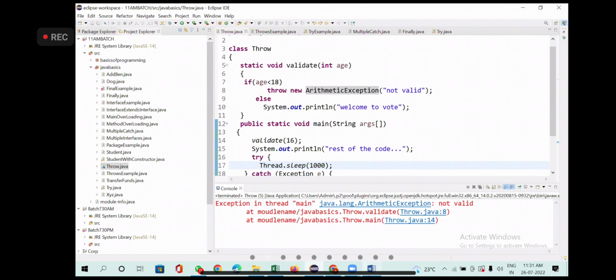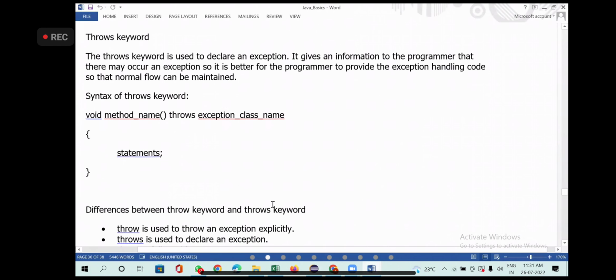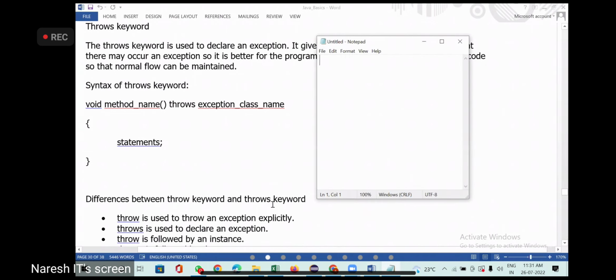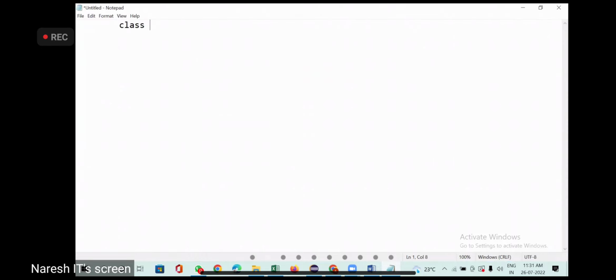Okay. Now, the next one is throws. Now we have exception. We have inheritance concept, right? What we do in inheritance, we use existing code, reusability of the code. Now let's take an example. I have class ABC. Let's say I have void method 1, some method. You write some code for method 1, then close the method 1.